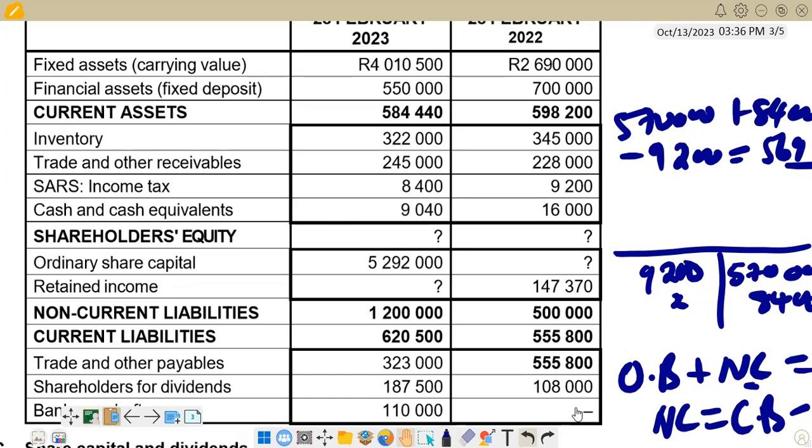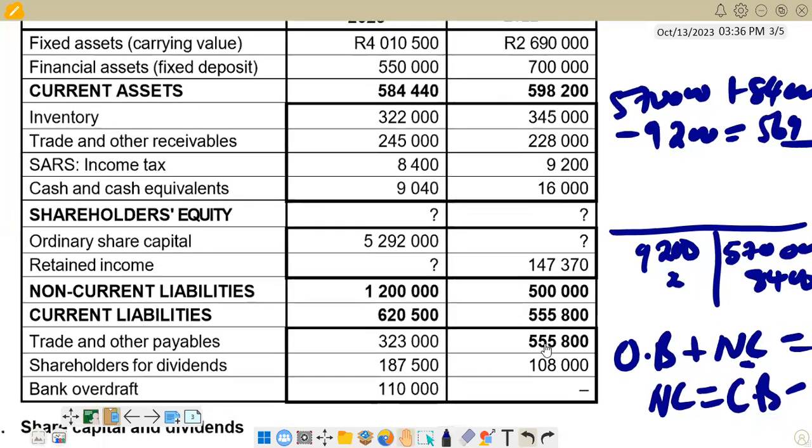But here we are seeing that we don't have anything for bank overdraft. It's only a 0, so we don't have anything. So we are just going to say the opening balance is 16,000. Then at the end we have 9,040 for cash and cash equivalents, and we've got an overdraft of 110,000. So the closing balance is 9,040 minus 110,000. Obviously, we get a negative figure there.